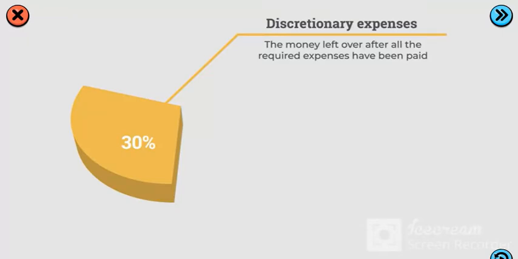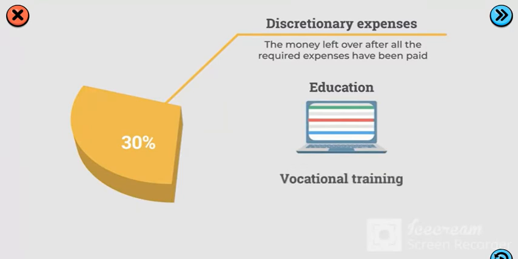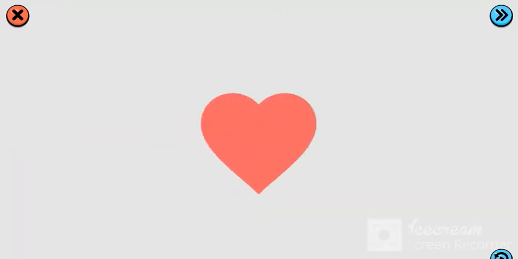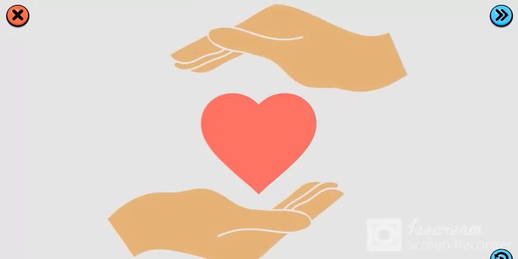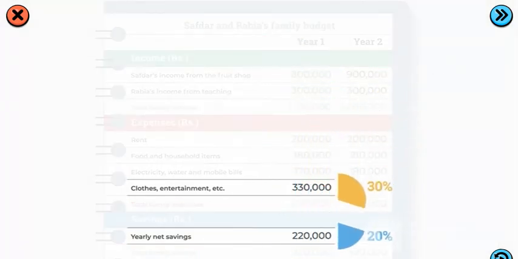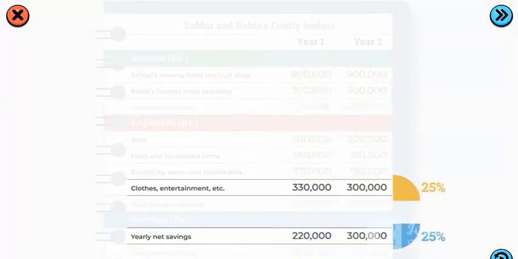A smart way to use these discretionary funds is to invest in educational courses or vocational training, which teach new skills and can help you in the future. You can also give 10% of this amount to charity to help those less fortunate than yourself. If you want to grow your savings, you can decrease your discretionary expenses.